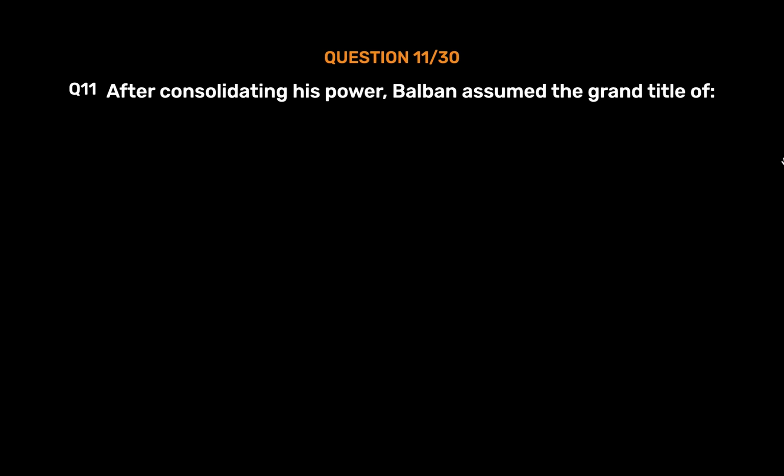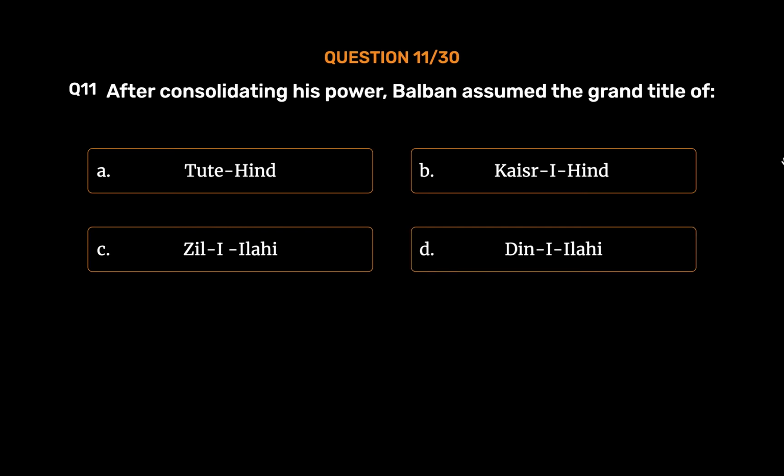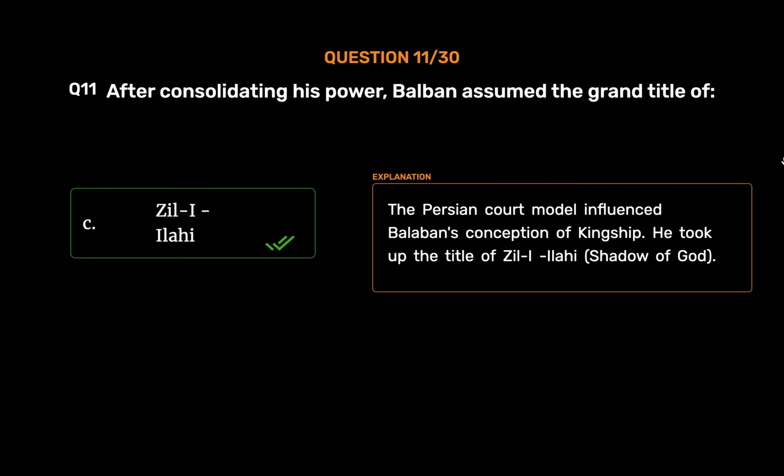Question number 11. After consolidating his power, Balban assumed the grand title of option A. Tooti Hind. Option B. Kaisar Hind. Option C. Zil-i-Ilahi. Option D. Din-i-Ilahi. The correct answer is option C. Zil-i-Ilahi. The Persian court model influenced Balban's conception of kingship. He took up the title of Zil-i-Ilahi, shadow of God.